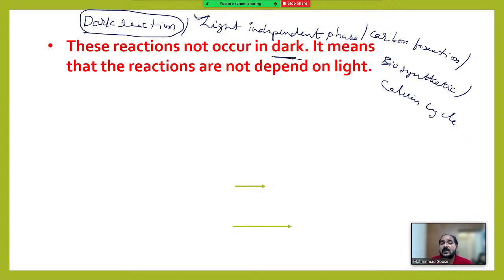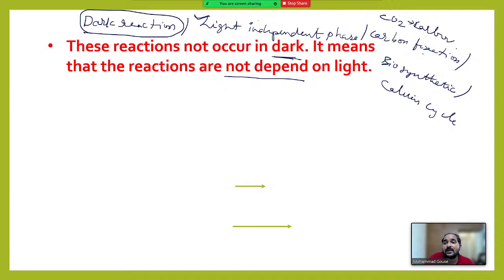It is independent of light, meaning it does not depend on light. That means it takes place both in presence of light and in absence of light. So it can be called the light independent phase. During this process, carbon dioxide is fixed in the form of carbohydrate.